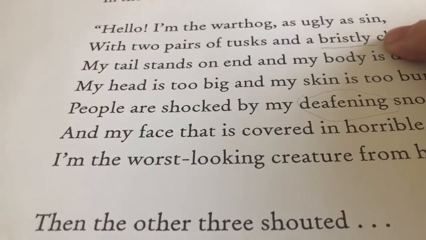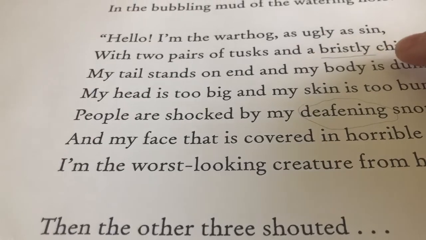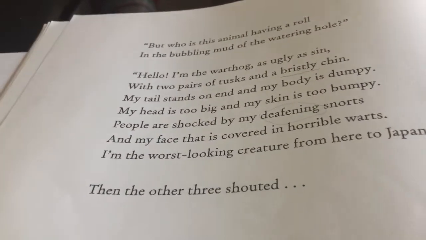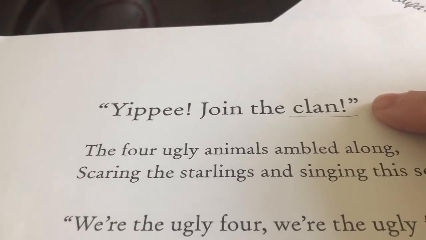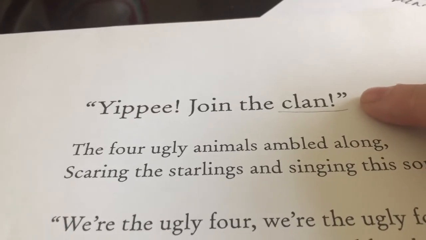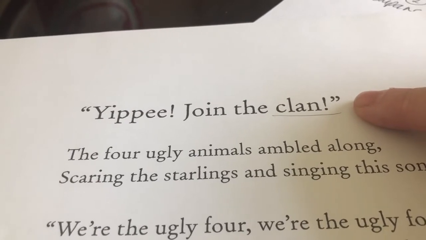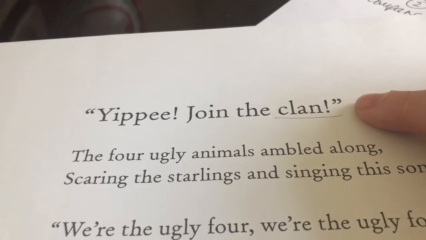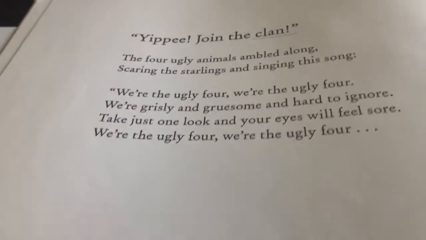Bristly, that's like short, sharp, scratchy hairs that are sort of wiry, not silky, soft hairs. Definitely the opposite of that. Deafening, that's if something is so loud it almost makes you go deaf. And clan, now this is also a little bit like crew, but usually a clan is people related in a family. It wouldn't just be your mum and dad and brother and sister. It would be your cousins and your aunts and uncles and your big extended family. But you can also use the word clan to say that you're like a group. You could say, oh, we're all so similar, we're like a clan. We've got similar characteristics and we hang out together.